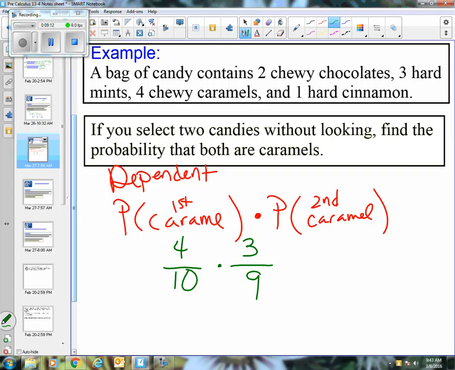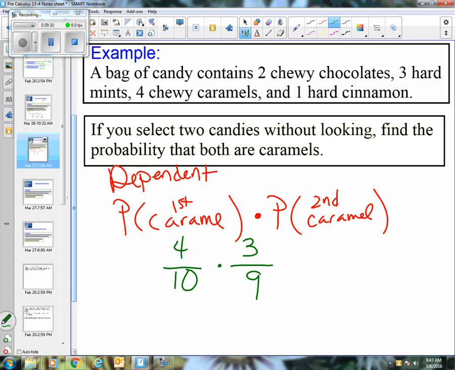Now, it wouldn't have had to be a caramel then a caramel. What if I would have said a caramel and then a mint without putting it back? Well, the first fraction would have been the same. Caramel still would have been 4 out of 10. But if it would have been mint next, it would have been 3 out of 9. I guess that would have been the same thing, right? Because there's 2 mints, so kind of a bad example.